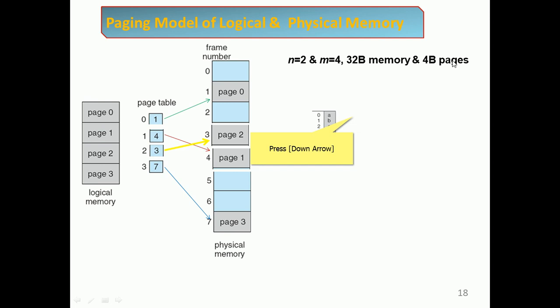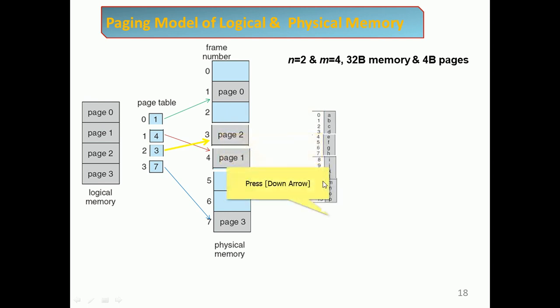Locations 0 to 3 hold ABCD, the next ones hold EFGH at locations 4 to 7, then IJKL at 8 to 11, and similarly MNOP at 12 to 15. That is the page table.